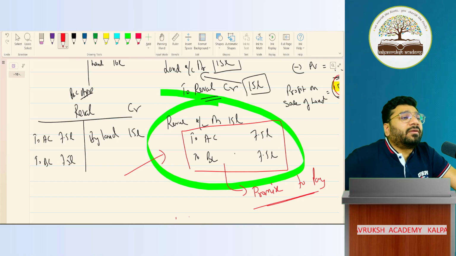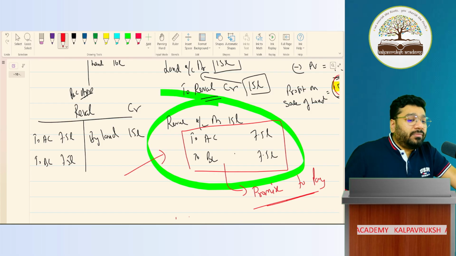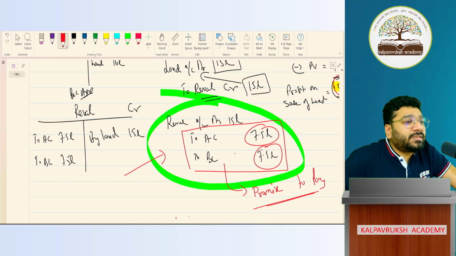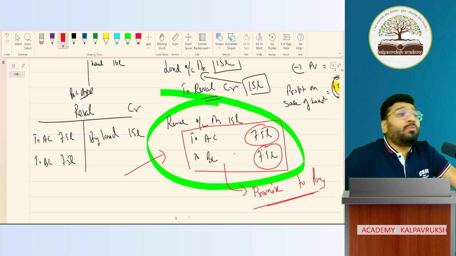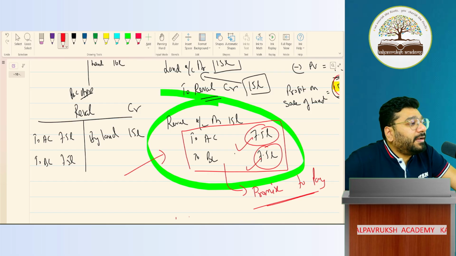What is a liability? A liability is a promise to pay, in the future. So the moment the firm gives credit to A's and B's capital in this ratio, it's a promise by the firm to the partners that whenever in future we sell the land, from whatever actual profit is realized, I will give you 7.5 lakh, 7.5 lakh. Got it? Not got it?